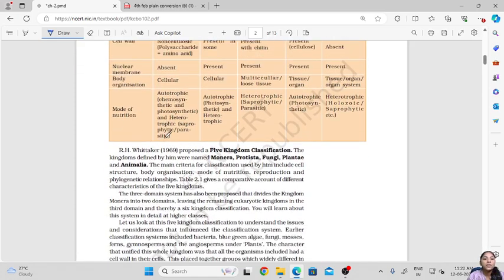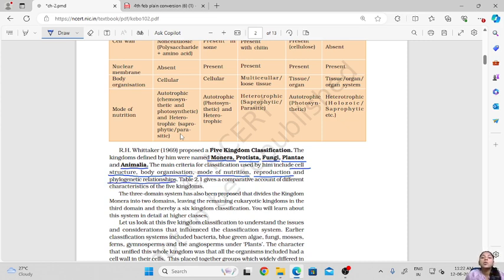So R.H. Whittaker in 1969 proposed a 5-kingdom classification. The kingdoms defined by him were termed Monera, Protista, Fungi, Plantae and Animalia. The main criteria on which this classification was based included the cell structure, body organization, mode of nutrition, reproduction and phylogenetic relationships.